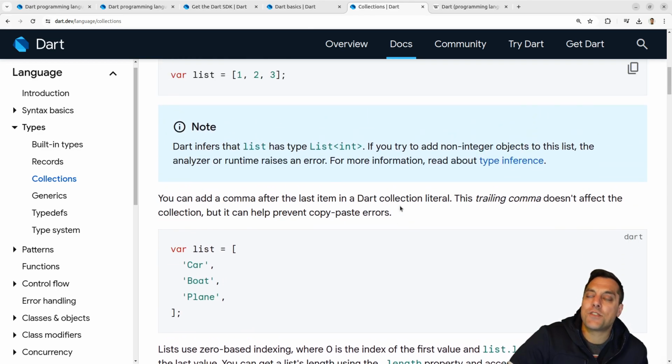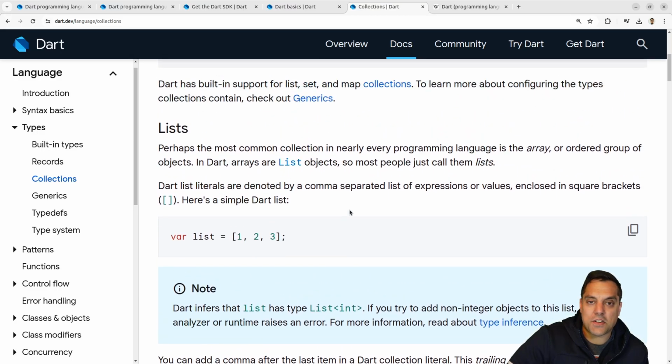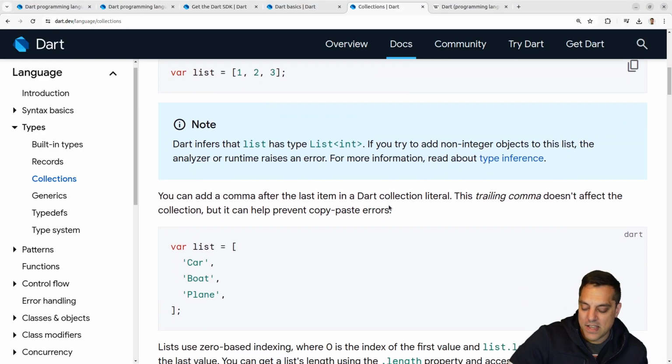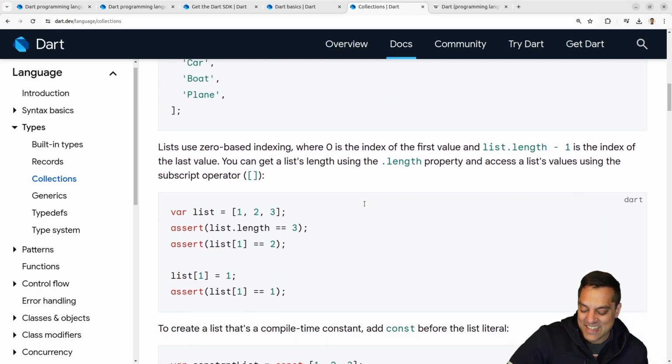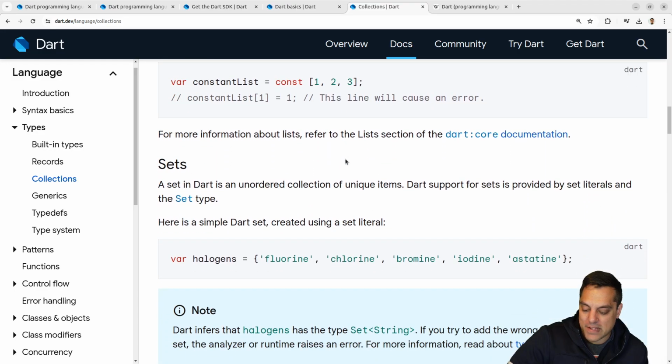I think that's the same. Is that true in Java as well? Even when you create, right, because you're creating array lists, which, you know, hopefully that name makes sense. Anyways, okay, so lists, some different things you can do on it. You can make them const and so on.